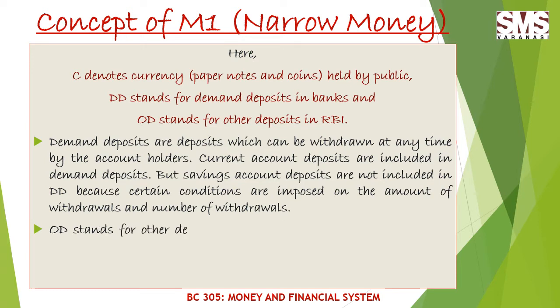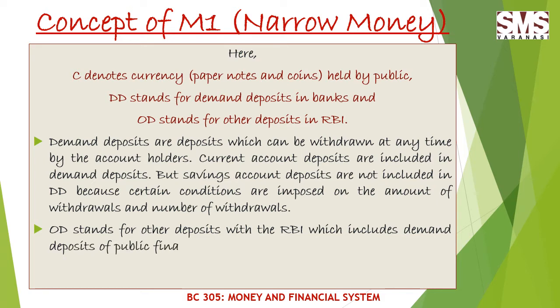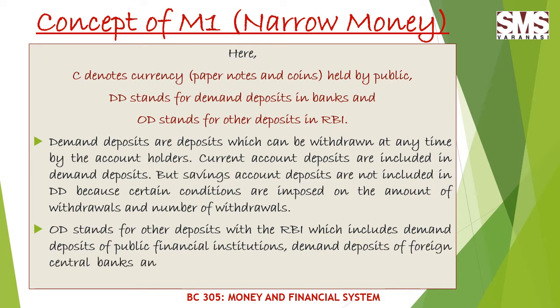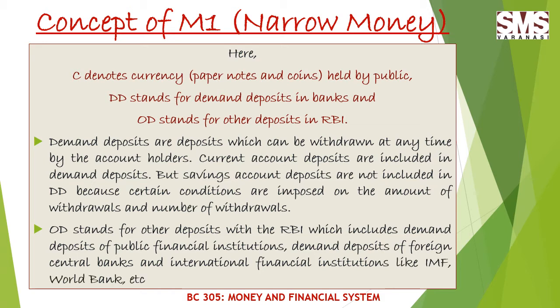Whereas OD stands for other deposits with the RBI, which includes demand deposits of public financial institutions, demand deposits of foreign central banks, and international financial institutions like IMF, World Bank, etc. IMF stands for International Monetary Fund. So these are the composition of M1, which is termed as narrow money, as the measure of money supply.